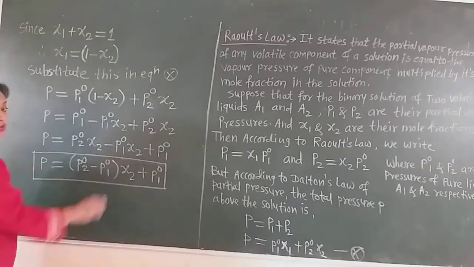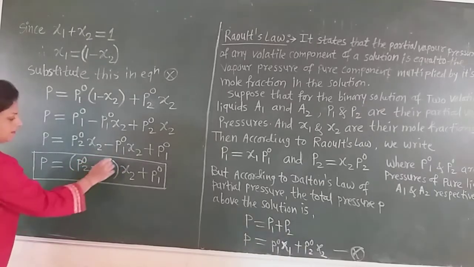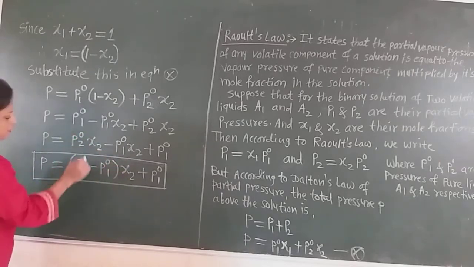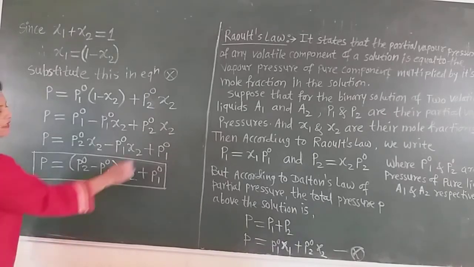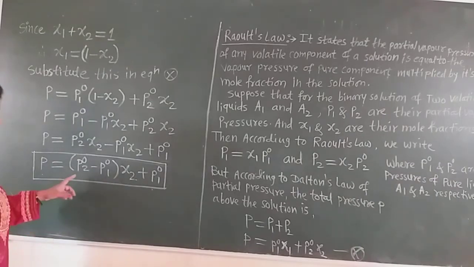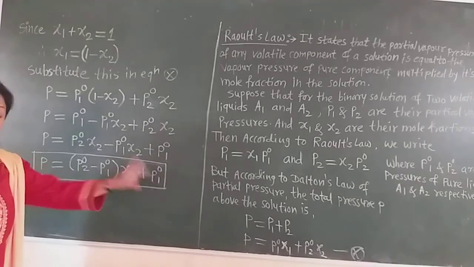Because X2 is common. On taking X2 out of the bracket, we get P02 minus P01 into X2 plus P01. So the total pressure is given by P02 minus P01 into X2 plus P01.